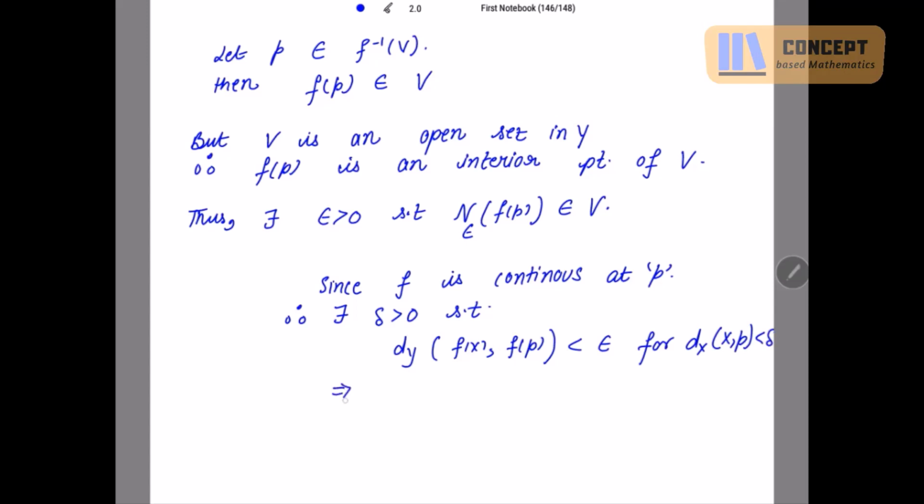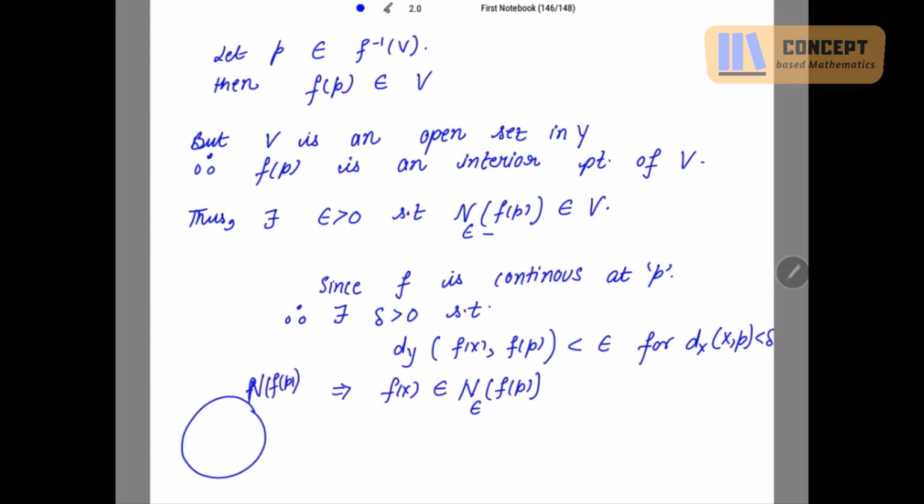Now this implies, see, the distance between fx and fp is less than epsilon, which means if we are having the neighborhood of fp with radius epsilon, this is the neighborhood we have formed here, this fx will belong to this neighborhood. Is it clear?